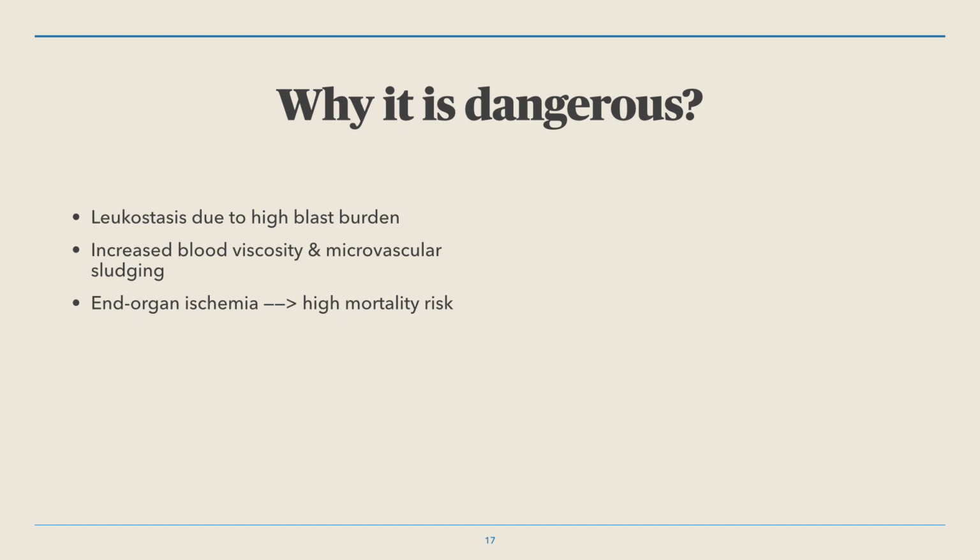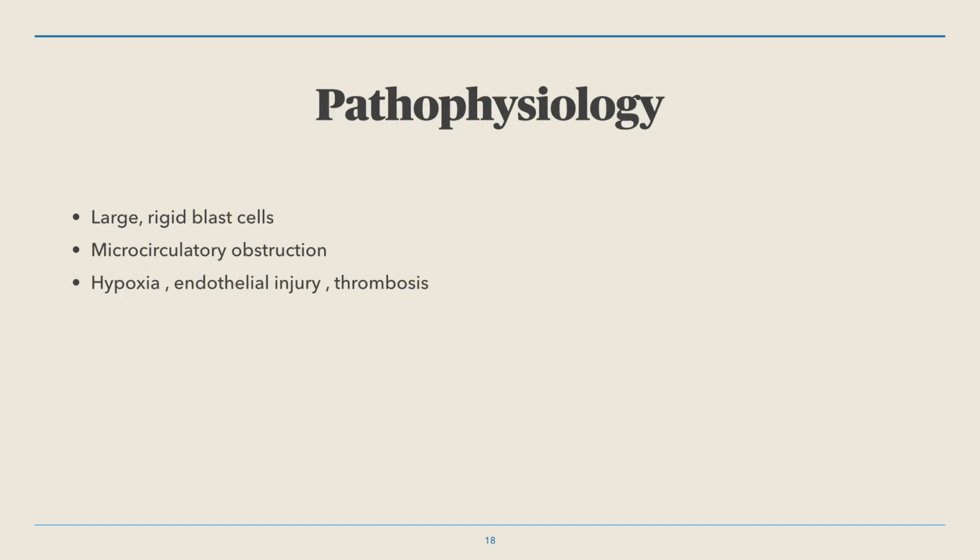So that's why this leads to organ ischemia and early deterioration. See, under the pathophysiology, the key issue is the blast. They are large and rigid compared to the normal WBC because they can't deform well, so they get stuck in small vessels. This is how they cause low oxygen delivery, endothelial damage, and even micro thrombi formation.